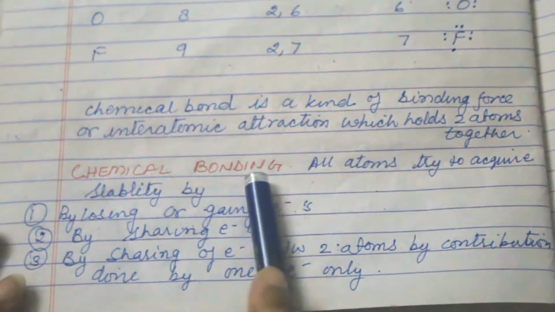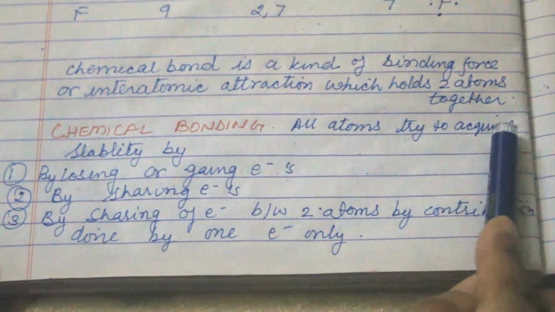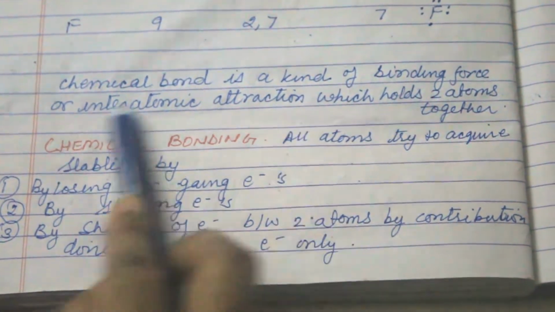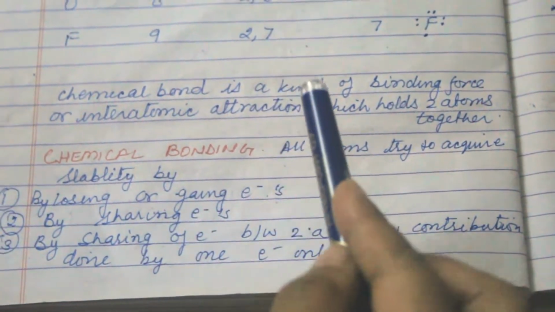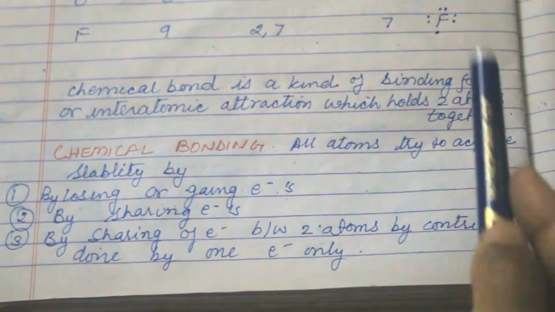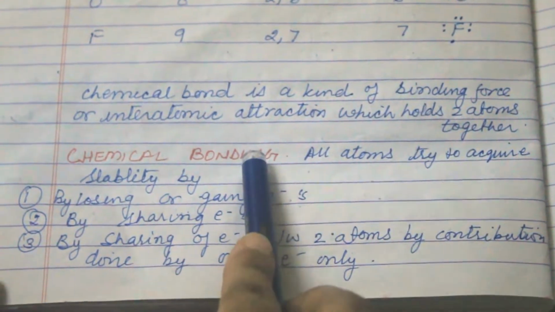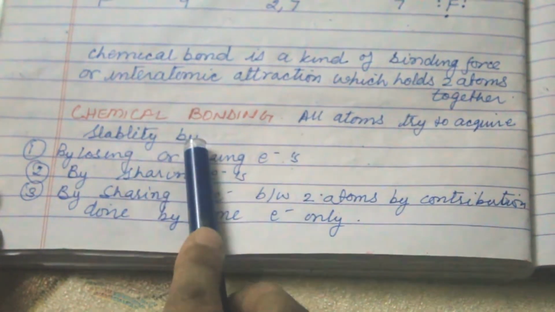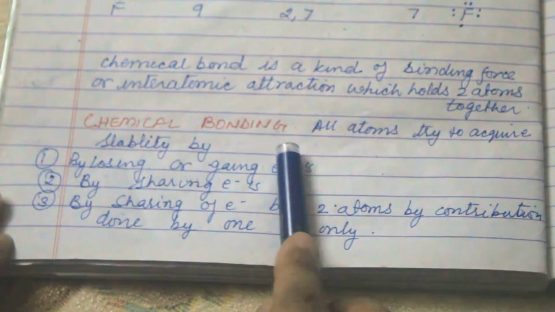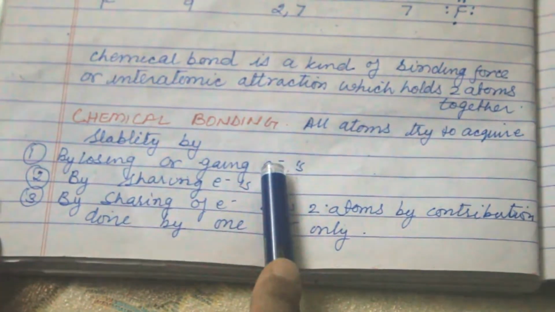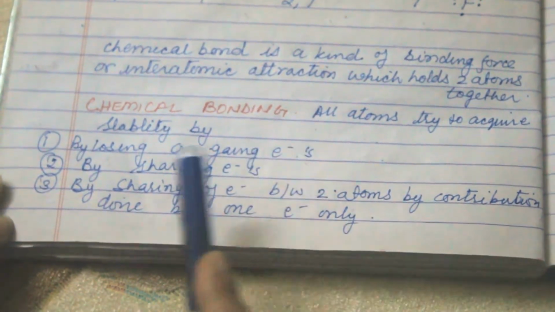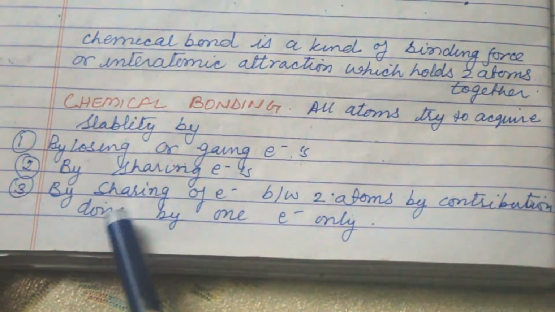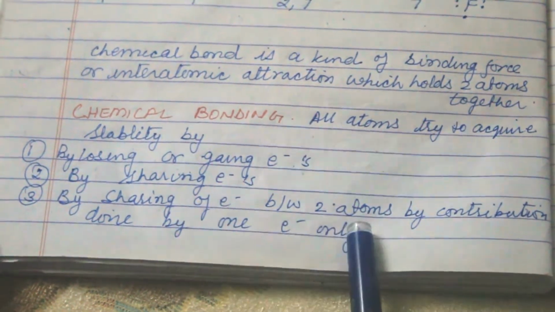In chemical bonding, all atoms try to acquire stability. Why do they perform chemical bonding? Why does one atom get attracted to another to make a bond? Because they want to acquire stability. They acquire stability by losing or gaining electrons, by sharing electrons, and by sharing electrons between 2 atoms with contribution of 1 electron only.